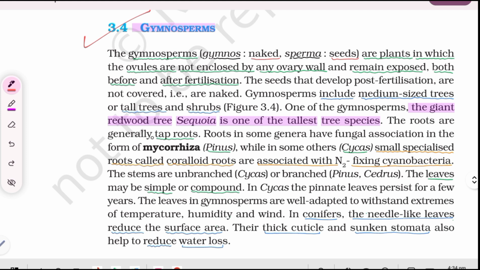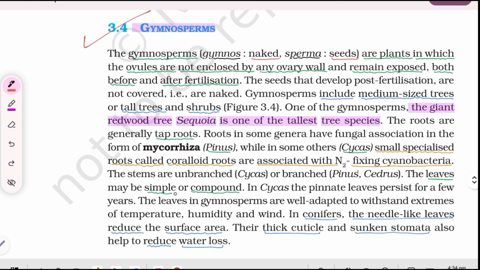The roots are generally tap roots. Roots in some genera have fungal association in the form of mycorrhiza, like in Pinus, while in some others, like Cycas, small specialized roots called coralloid roots are associated with nitrogen-fixing cyanobacteria. The stems are unbranched like in Cycas or branched like in Pinus or Cedrus.